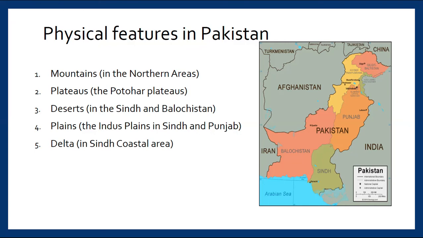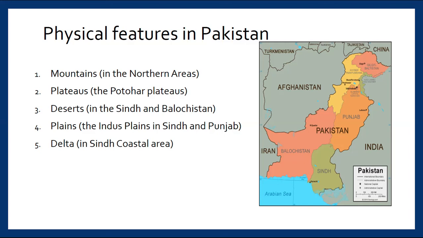Now let's see where all these different landforms are located in Pakistan. Look at the map of Pakistan. Here the different provinces are shown in 4 different colors: Balochistan, Sindh, Punjab and Khyber Pakhtunkhwa. And in the surroundings, the other countries are also shown. China in the north, Tajikistan is also in the north, Afghanistan in the west, Iran is in the west and southern area, then India is in the east, and the Arabian Sea is in the south.